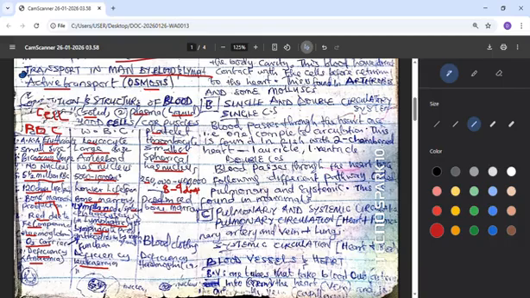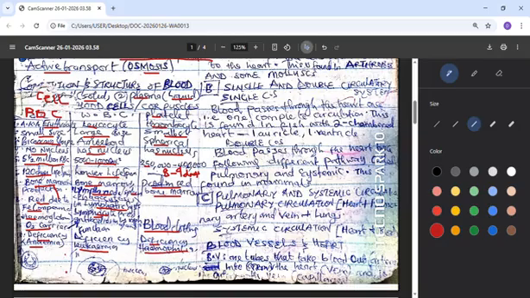Then platelet, its own function is for blood clotting. In case there is any kind of injury, instead of the blood just keeping on wasting, it will clot the blood, stop the blood. That's platelet. And once it's deficient, there will be hemophilia. That means there will be excessive bleeding.